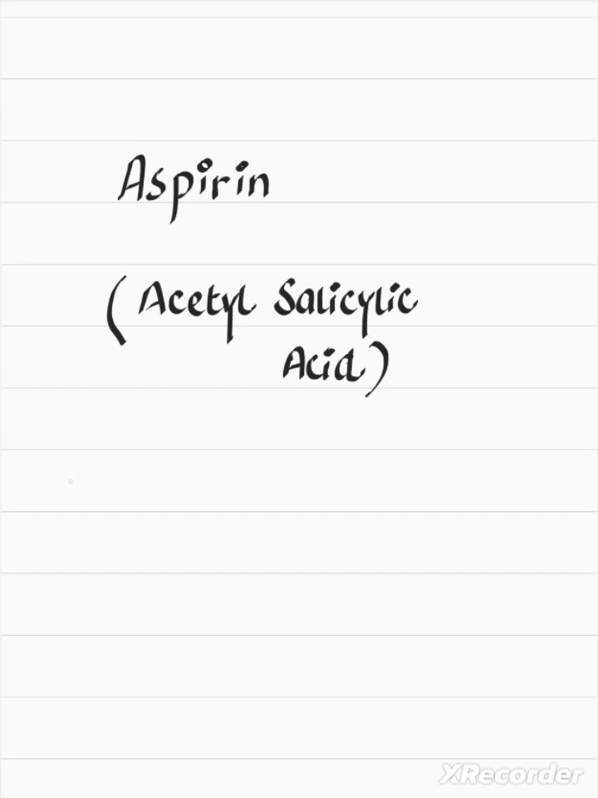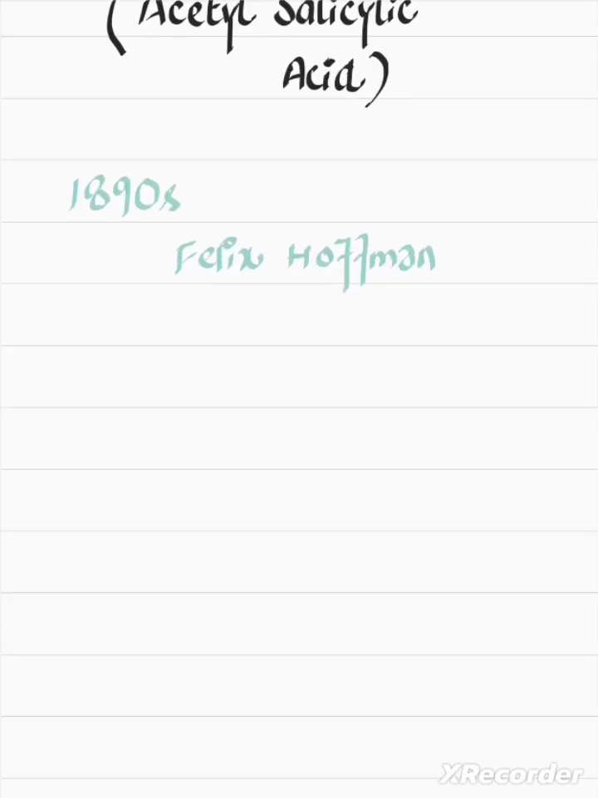Aspirin, we know, came into being in the late 1890s, when a famous scientist, Felix Hoffmann, used this drug for the treatment of arthritis in his father. So aspirin has a very long history. It has been used as an analgesic and antibiotic for a very, very long time. So let's see how it works.